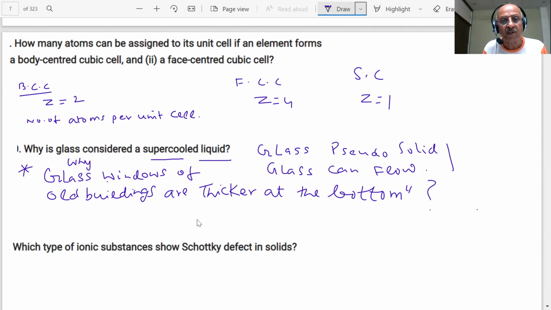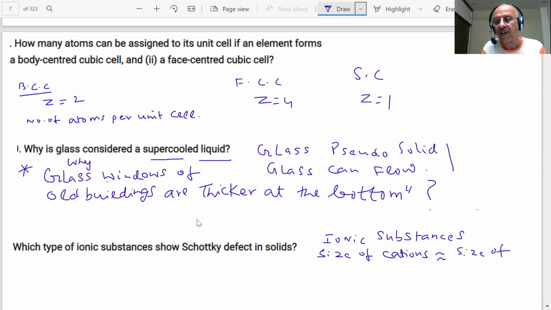What type of ionic substances show Schottky defects in solid, students? Those ionic substances in which the size of the anion and cation are almost similar, alkali halides basically. Ionic substances in which size of cations is almost equal to size of anions. Alkali metal halides are there, but also AgBr. Yes.